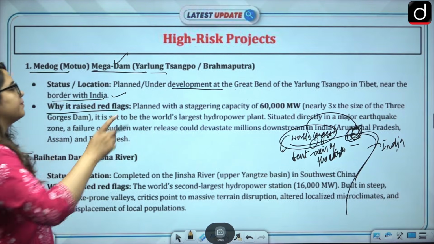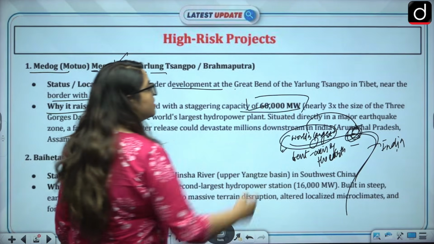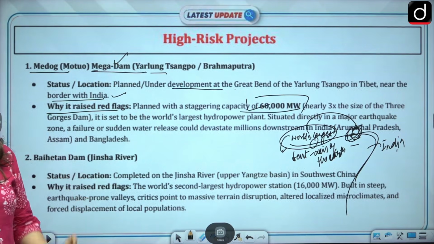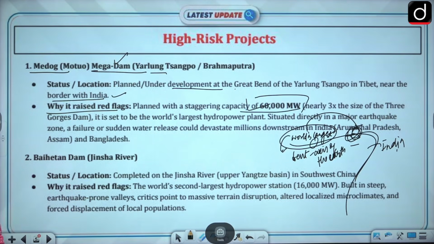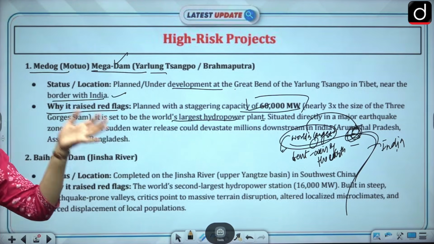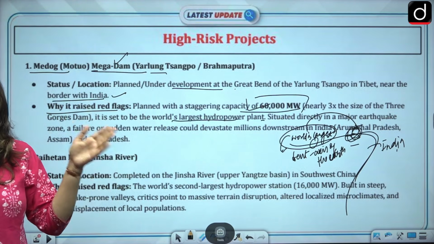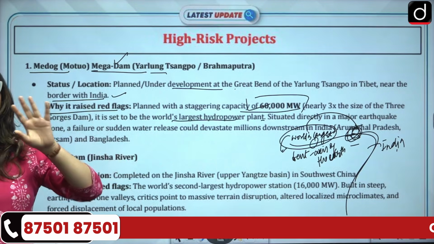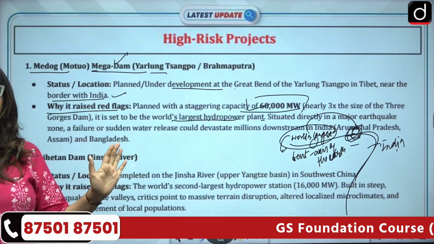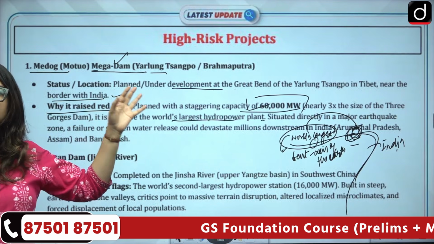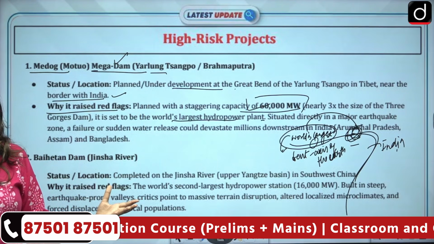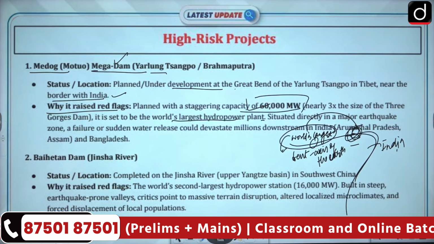How so? First of all, they planned it with a staggering capacity of 60,000 megawatt. That is 3 times the size of the Three Gorges Dam, which is already the world's largest one. With 60,000 megawatt, how much water are you going to control? And if you control that water, we don't get the water, that is another thing. We won't get it, Bangladesh won't get it, fine. But then again, if you can lift up the dam and release all that water altogether, you will wash out the entire northeast. You see that capacity, and obviously it is a concern, right?